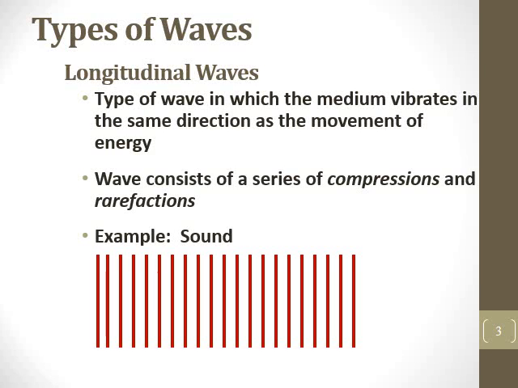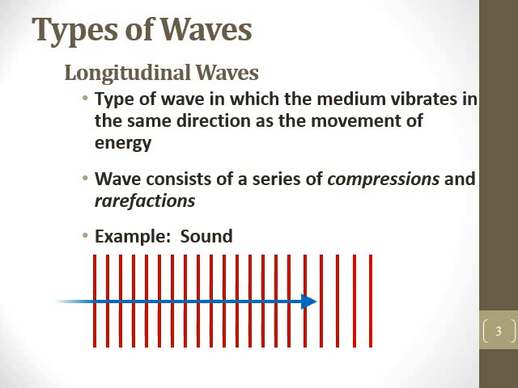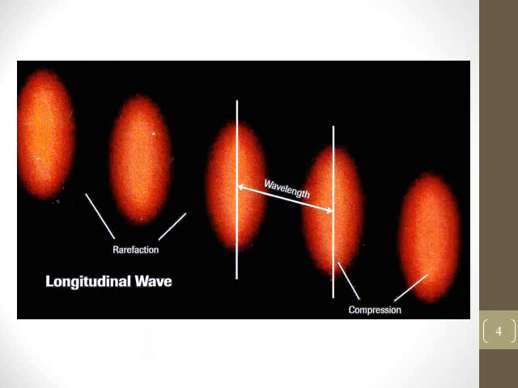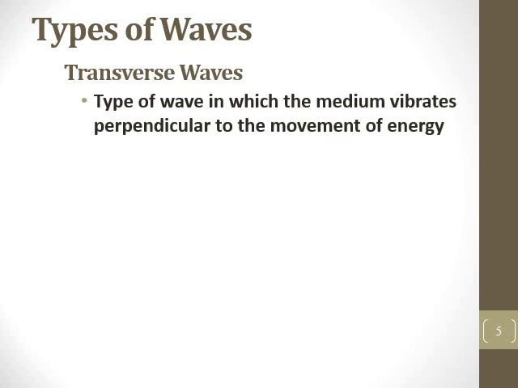So if we have this wave that moves forward, you can see that we have a compression that moves forward and then the rarefaction that's spread out behind it. This is an example where we have areas of high compression, and then low compression, which is our rarefaction. So high pressure to low pressure, high pressure to low pressure. The distance from one high pressure to the next high pressure, which is compression to compression, is going to be the length of the wave. We can also measure the length of the wave from a rarefaction to a rarefaction, because that's going to be the same distance.